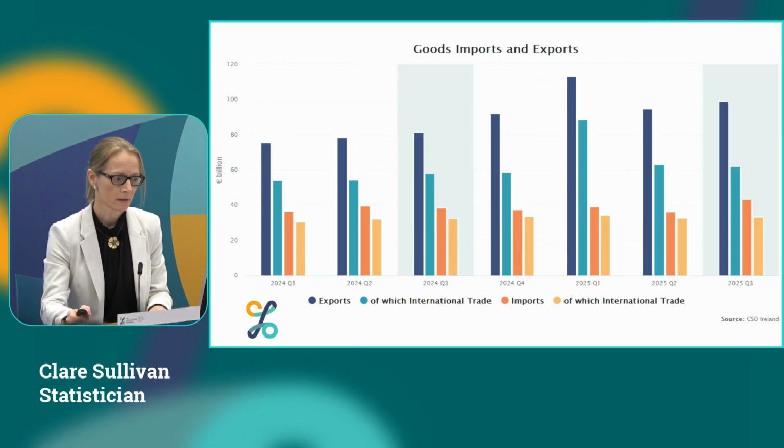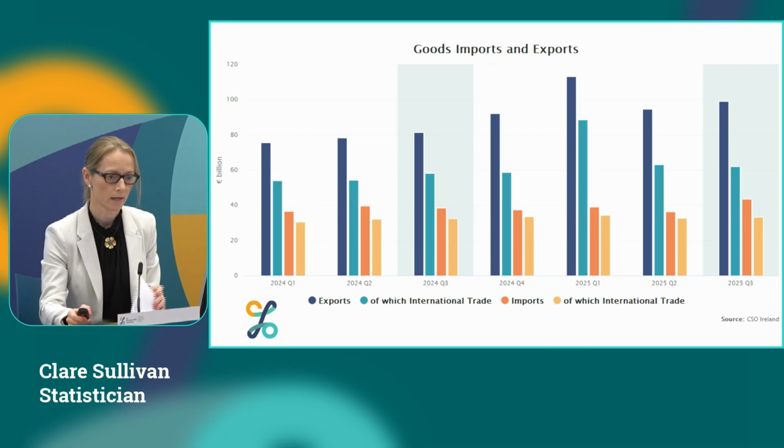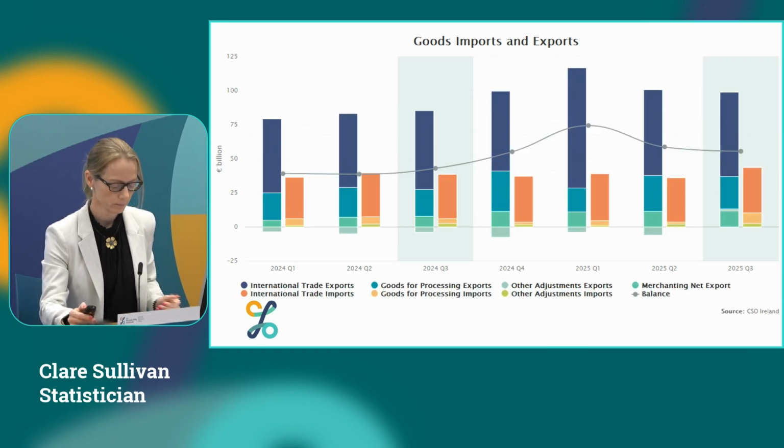Looking specifically then at goods imports and exports, our quarter 3 goods exports, illustrated here in the navy and blue, are up strongly compared to last year and also up compared to last quarter, while our quarter 3 goods imports, illustrated here in orange and yellow, are up both quarter on quarter and year on year.